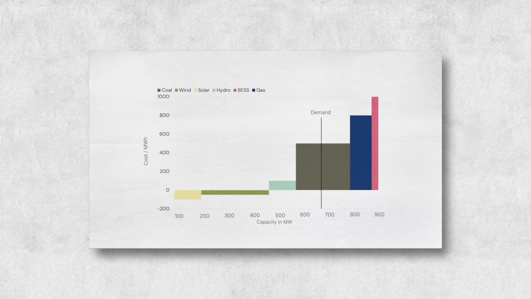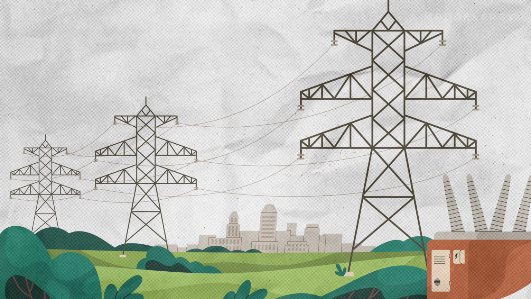We've previously talked about how generators submit bids to AEMO, who then calculate the least cost way to dispatch energy while ensuring system security. But what do we mean by system security? Well, one major element of this is making sure that the amount of electricity flow on lines doesn't exceed safe limits. If that happens, the lines could degrade over time or even catastrophically fail.